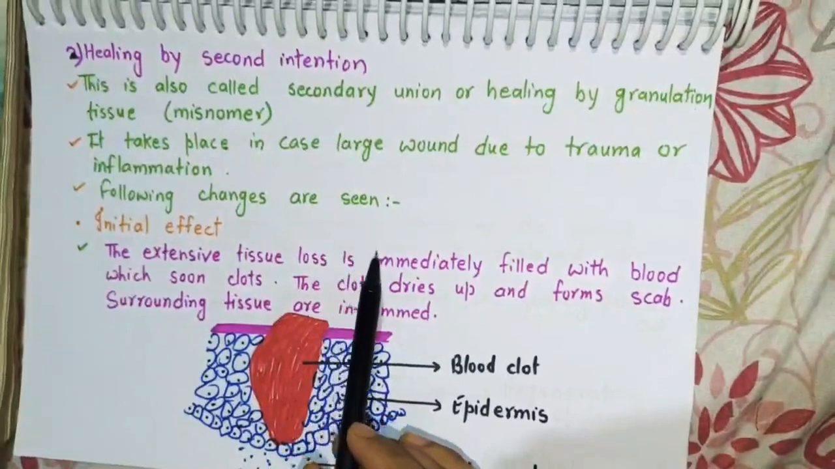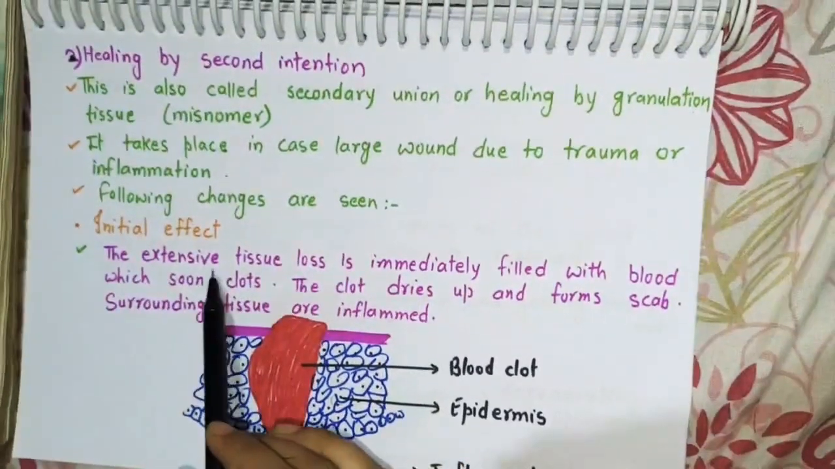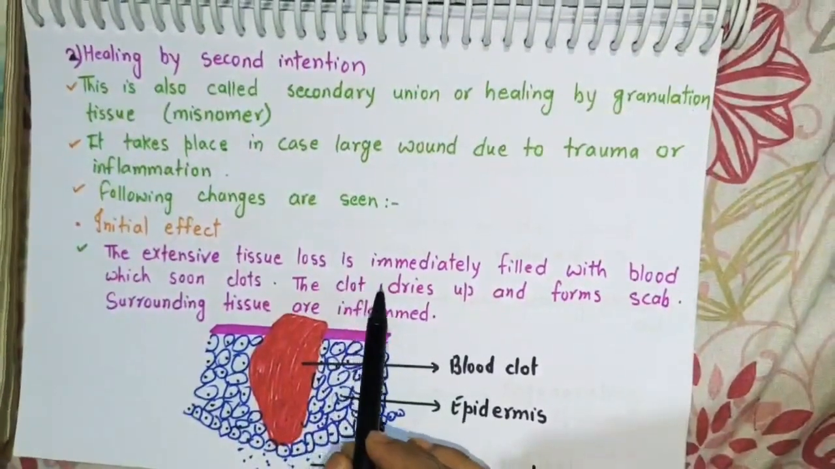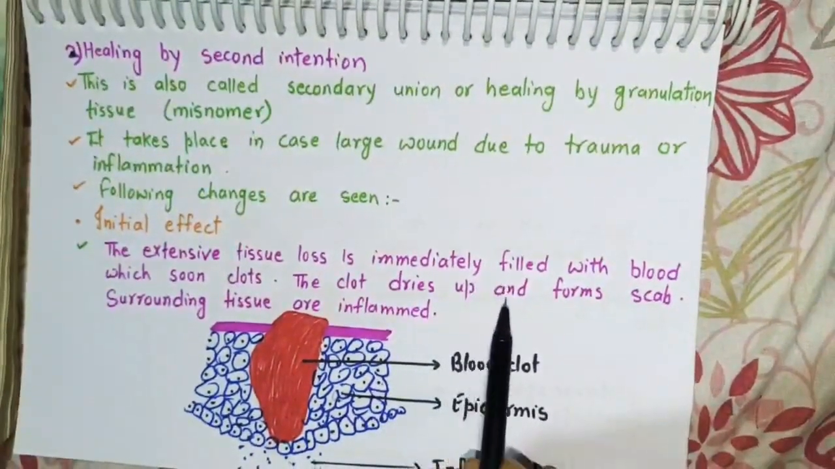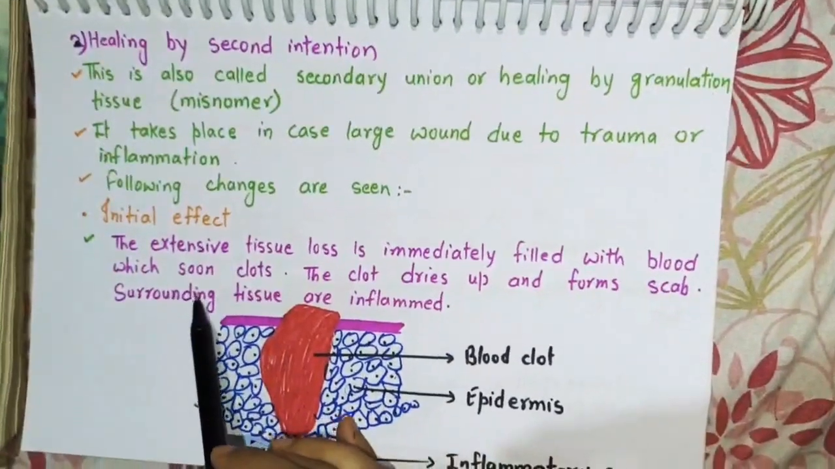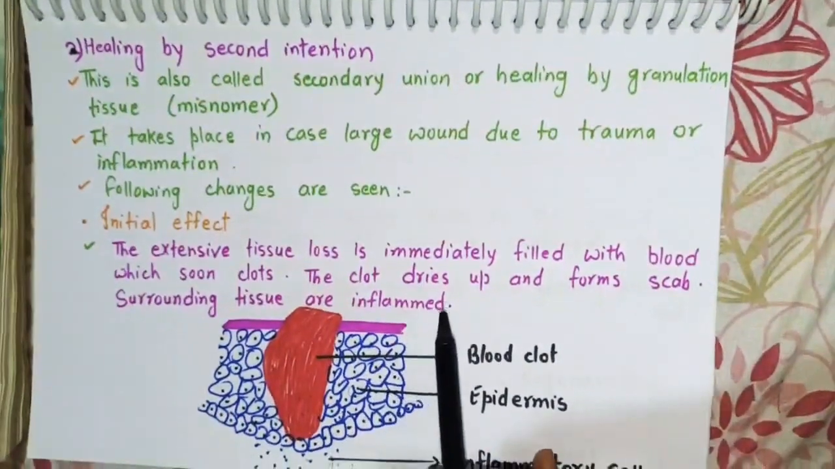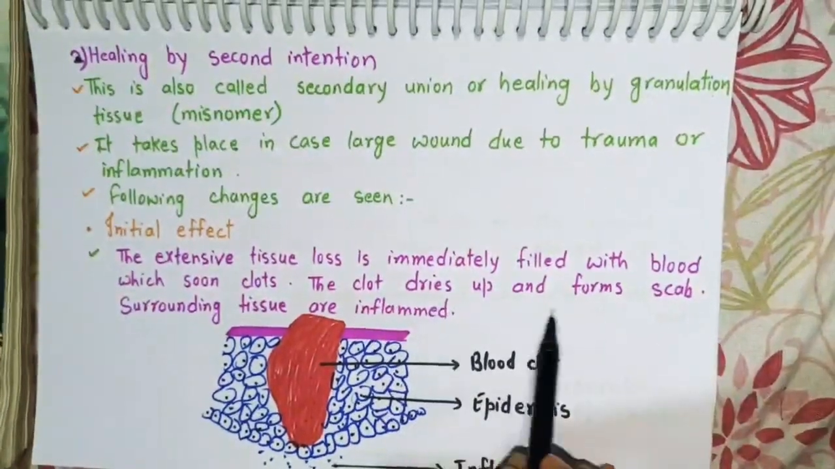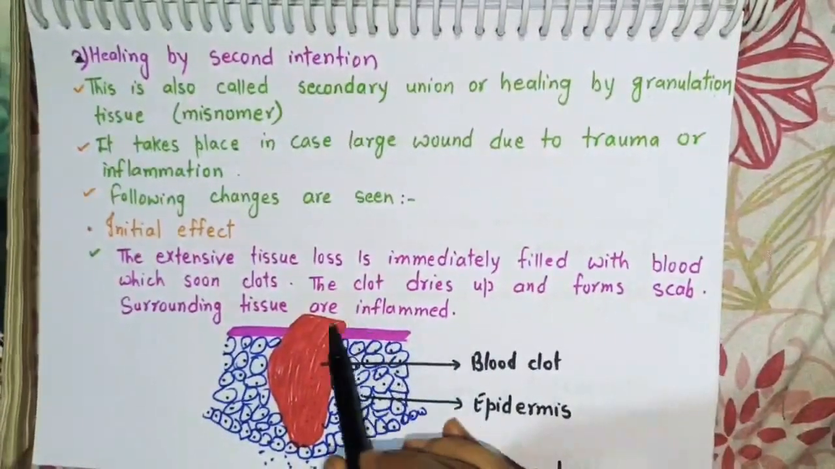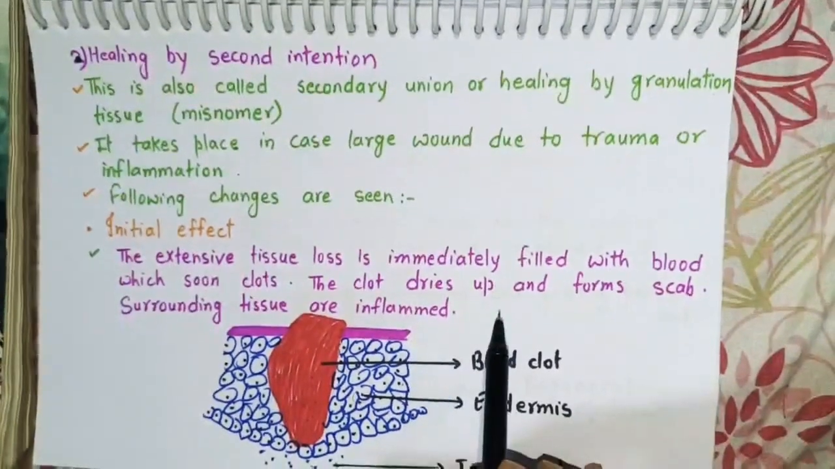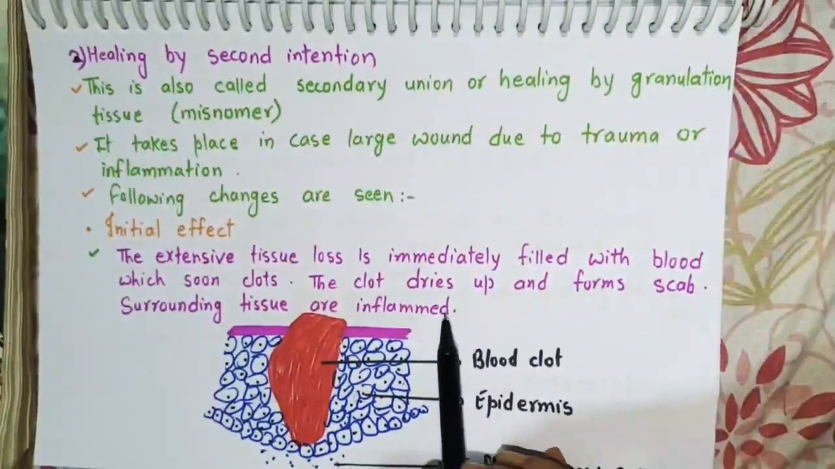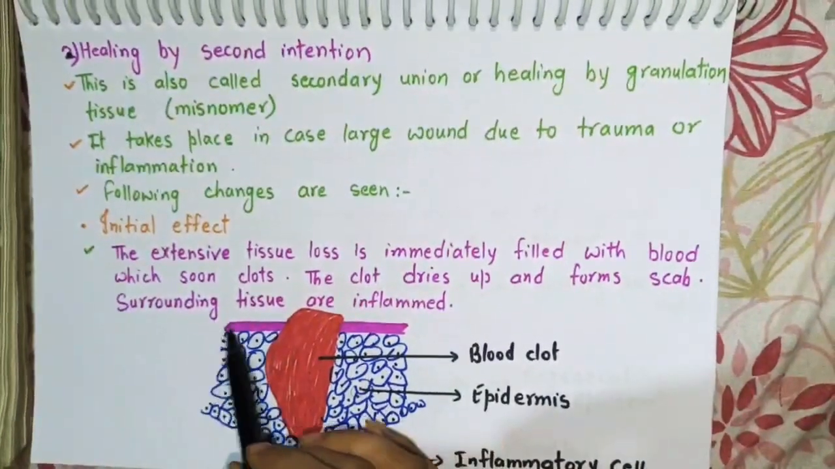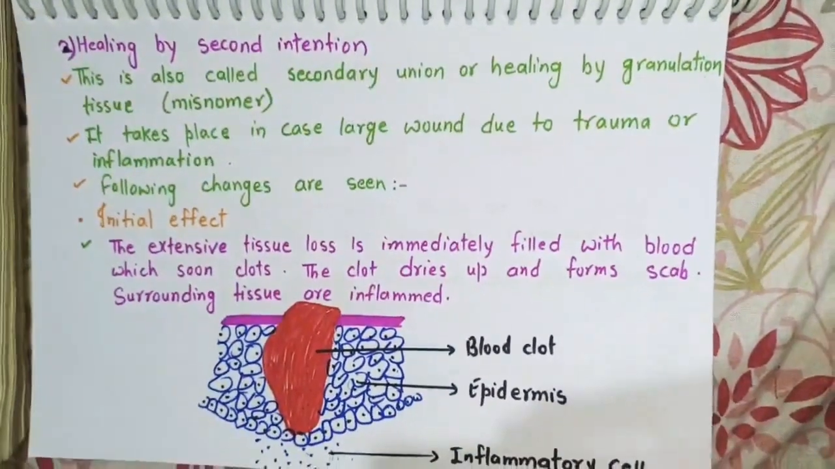The following changes are seen in case of second intention. During the initial effect, there will be extensive tissue loss which will immediately be filled with blood which soon clots, and the blood clot that has filled the incisional gap dries up and forms the scab. This process is similar to the initial effect during healing by first intention, and thus there will be surrounding tissue inflammation as well.